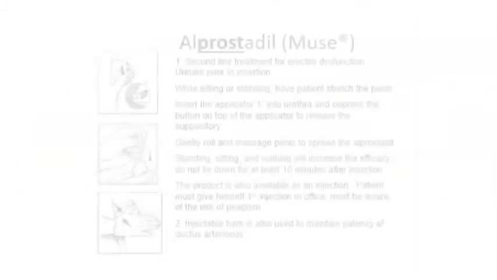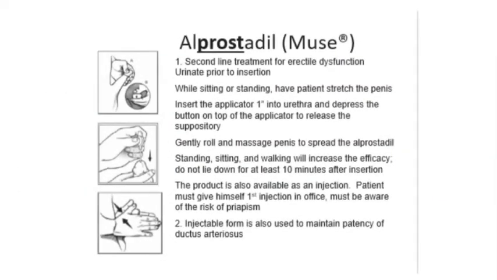The first drug we want to look at is alprostadil, generic name for a product known as Muse. It's used second line as an agent for erectile dysfunction. It's administered either as an intraurethral suppository or as an intracavernosal injection. The instructions for the suppository are seen on the slide. Importantly, the use of alprostadil for erectile dysfunction may lead to priapism, which is a medical emergency.